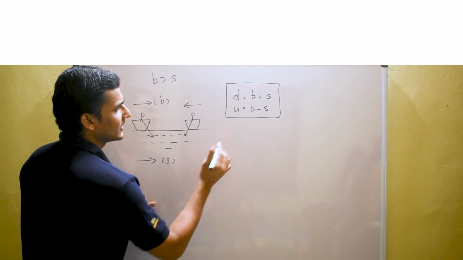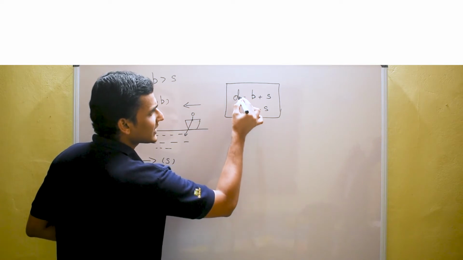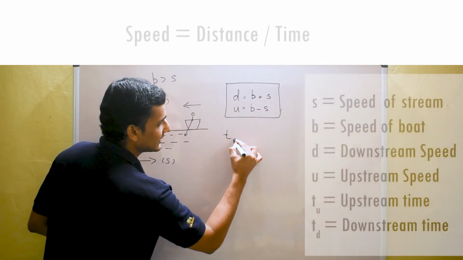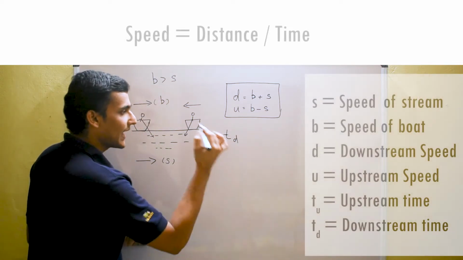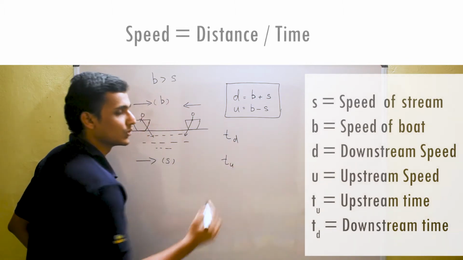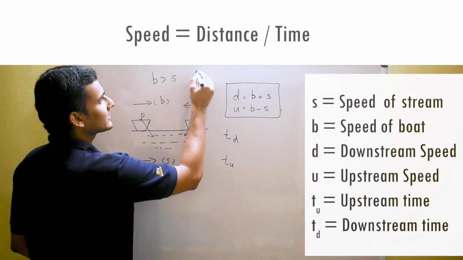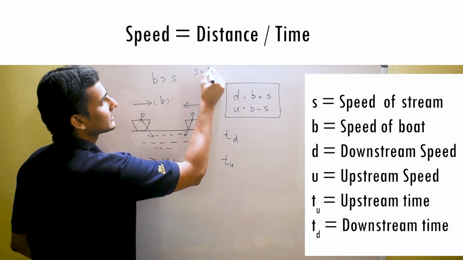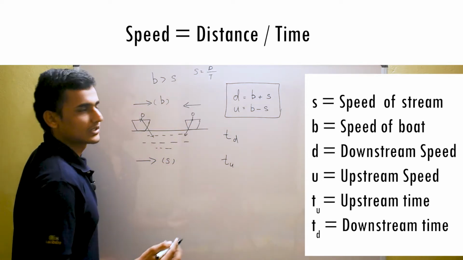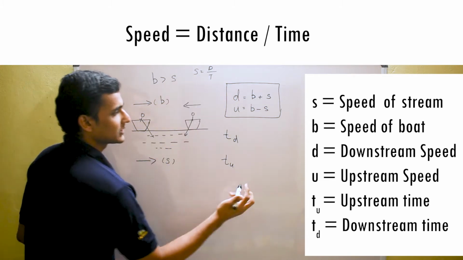And now, time taken for downstream is Td and time taken for upstream is Tu. You know that speed is equal to distance divided by time. Time is equal to distance divided by speed.